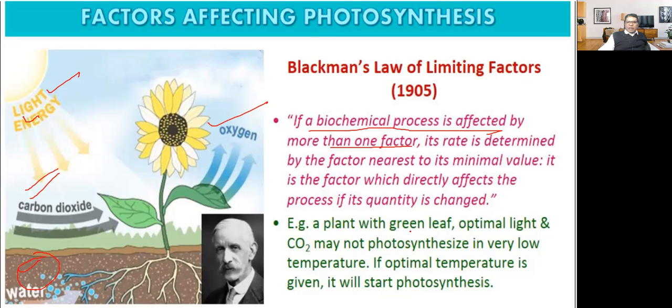Simple example: a plant with green leaf, optimal light and carbon dioxide may not photosynthesize in very low temperature. If optimal temperature is given, it will start photosynthesis. Suppose a plant has green leaves, with optimum light and carbon dioxide. Even if all these things are there, they will not perform photosynthesis if the temperature is very low. So temperature will become a limiting factor. If you increase the temperature, it will start performing photosynthesis.